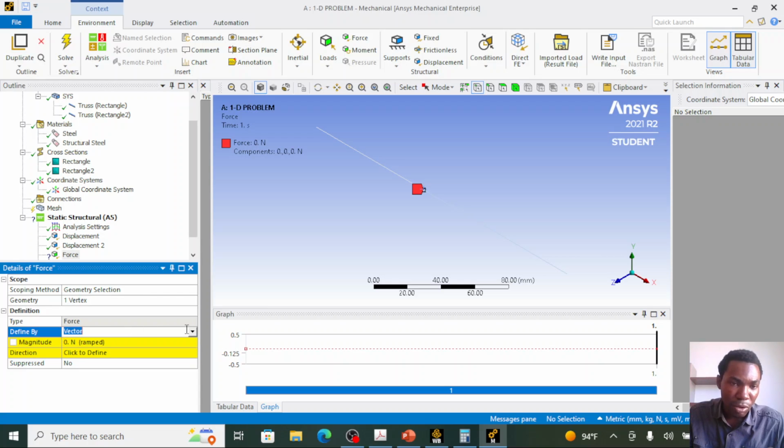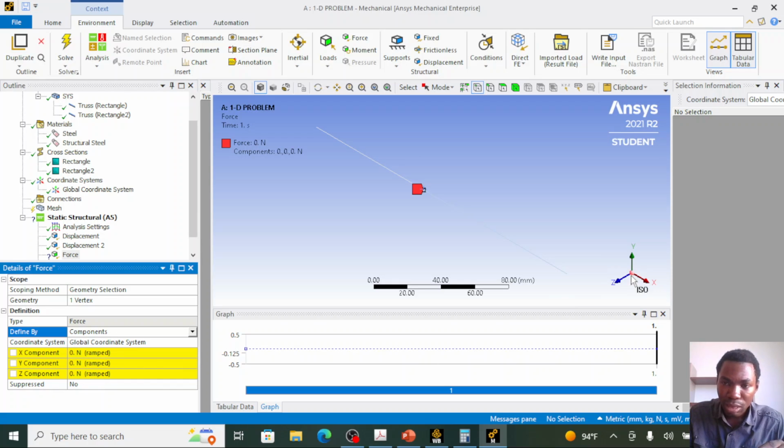For define by, I'll change it from vector to component. I want a force applied in the X direction, 160 kilonewton. This is my X direction; my element is along the X direction. The unit type here is Newton, so you should be careful to enter the right value of your force. I'm going to enter minus 160,000 Newton because the force is pointing to the left.